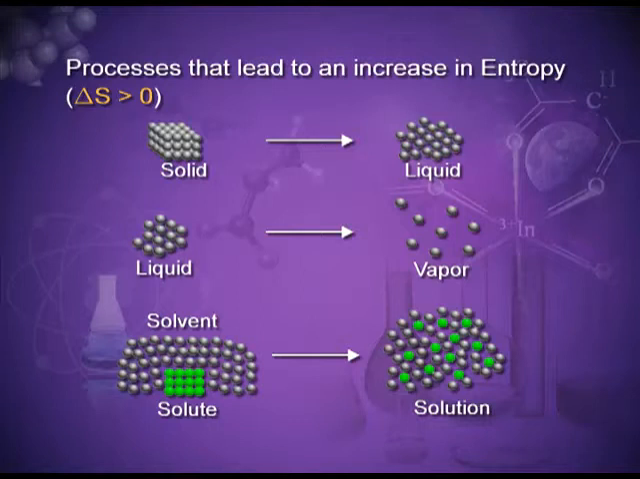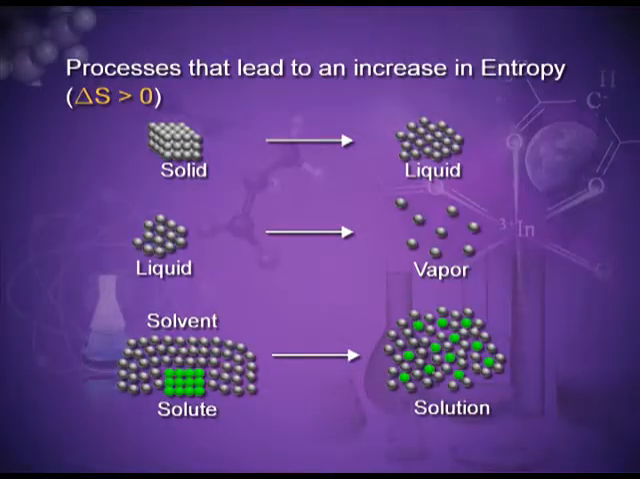In the third figure you can see that there is a solvent and a solute. When they intermix to form a solution, there is high disorderness. All these processes which involve an increase in disorderness are spontaneous. Let's see some more examples of entropy.